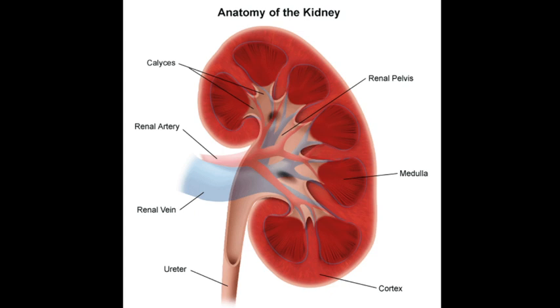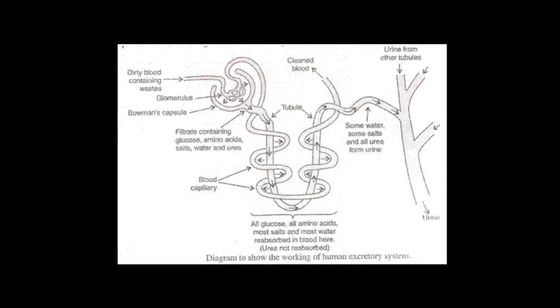The function of the tubule of the nephron is to allow selective reabsorption of useful substances like glucose, amino acid, salt and water. But the waste product like urea remains behind in the tubule, and it does not get reabsorbed into the capillaries. Now if we talk about the working, this is the diagram to show the working of the human excretory system. This is a highly magnified diagram.